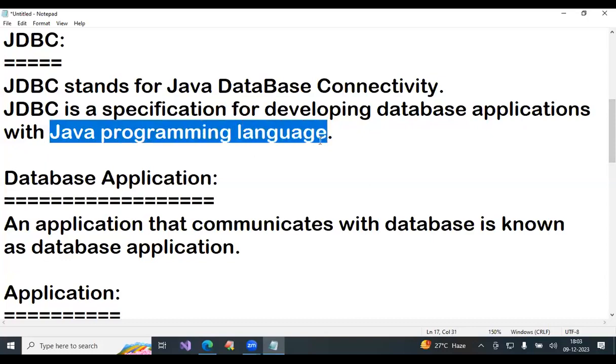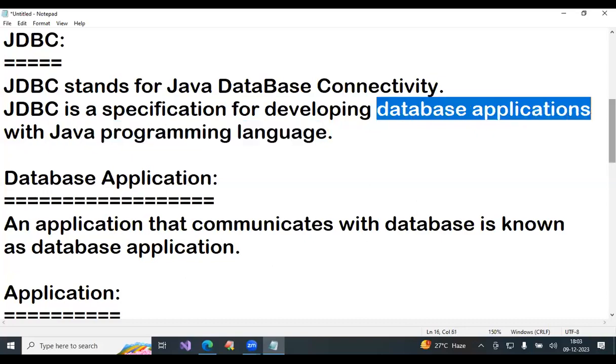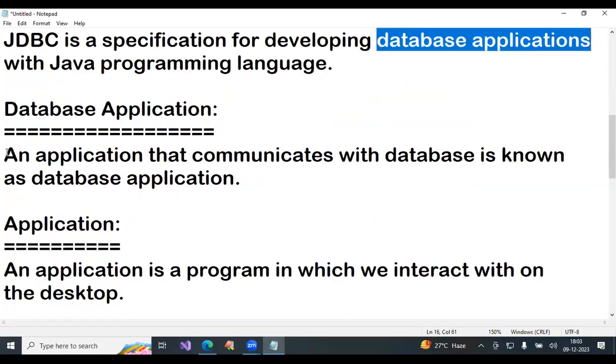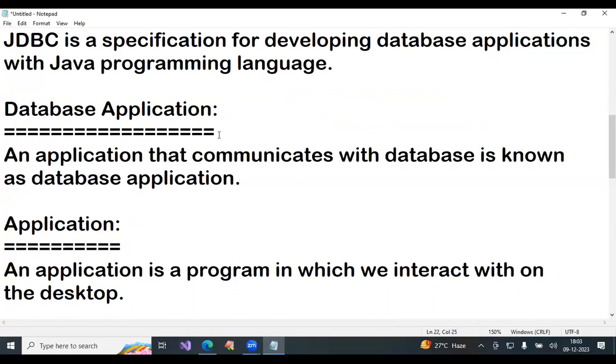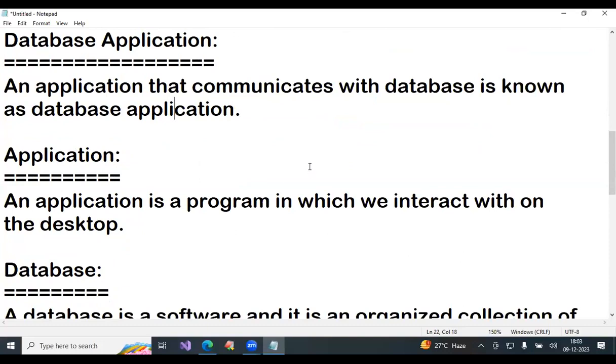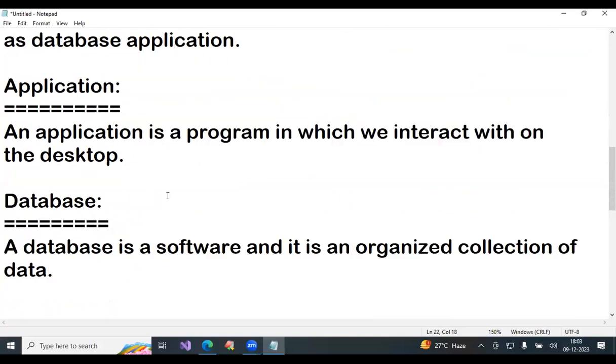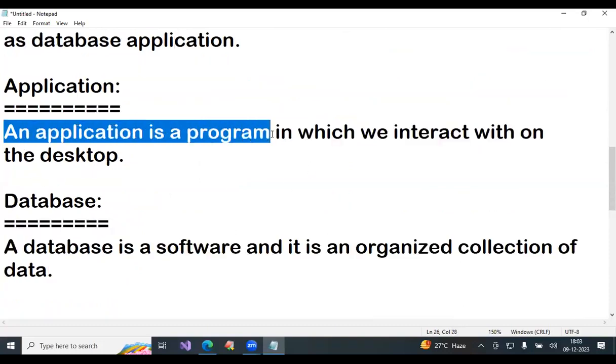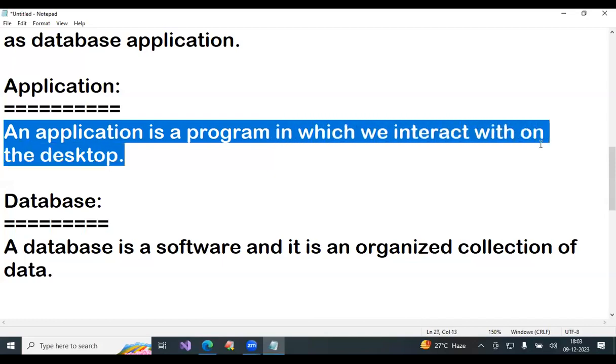Now, what is a database application? An application that communicates with a database is known as a database application. If any application is communicating with a database, then that application is called a database application. What is an application? An application is a program with which we interact on the desktop.